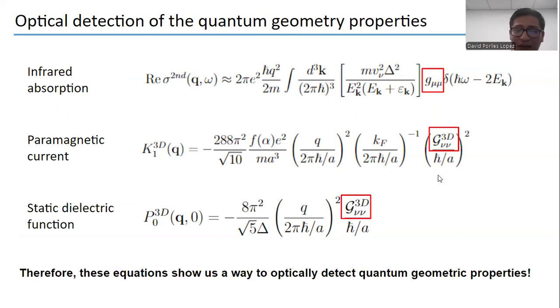So through this equation, we establish a way to optically detect the quantum geometrical properties. And that was one of our goals.